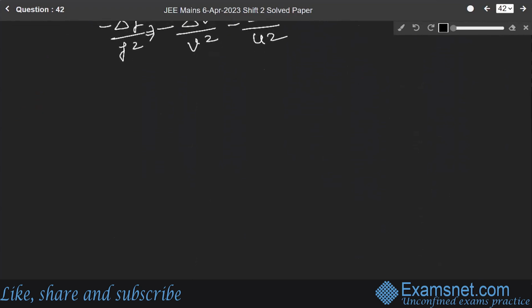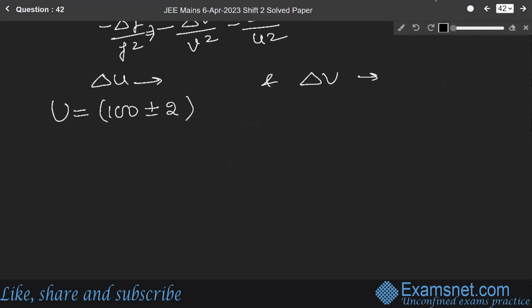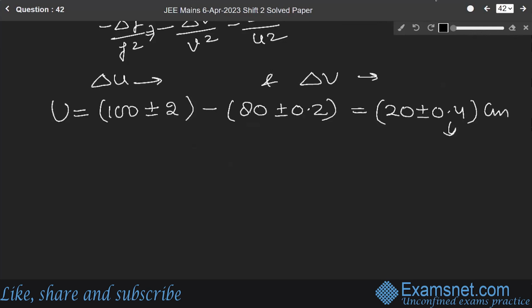Now, first calculate delta U and delta V. For calculating delta U and delta V, U will be equal to 100, the scale length, minus 80, plus minus the least count. So it will become 20 plus minus 0.4 centimeter. So here delta U is equal to 0.4 centimeter.